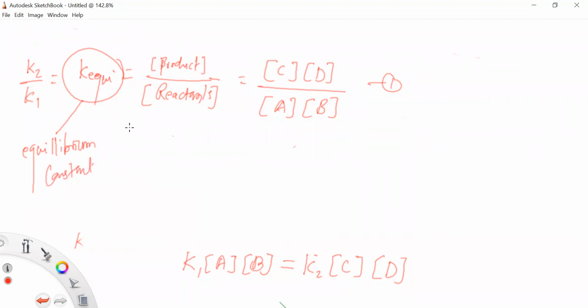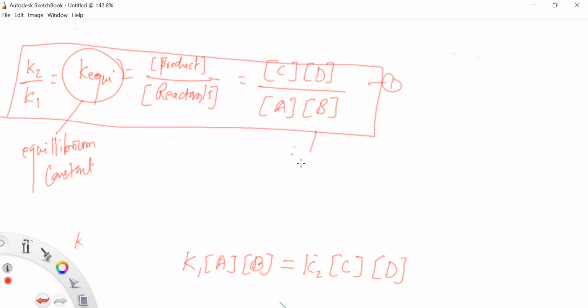So equation 1 represents the law of chemical equilibrium or the law of mass action. So this equation number 1 is called the law of mass action, or the law of chemical equilibrium. यालाच आपण law of chemical equilibrium म्हणतो, किंवा यालाच आपण law of mass action सुद्धा म्हणतोय.